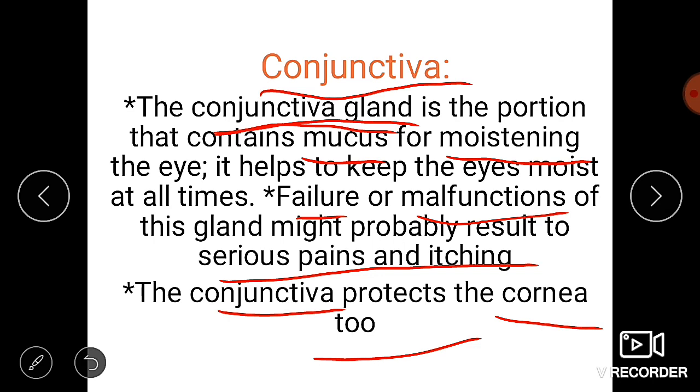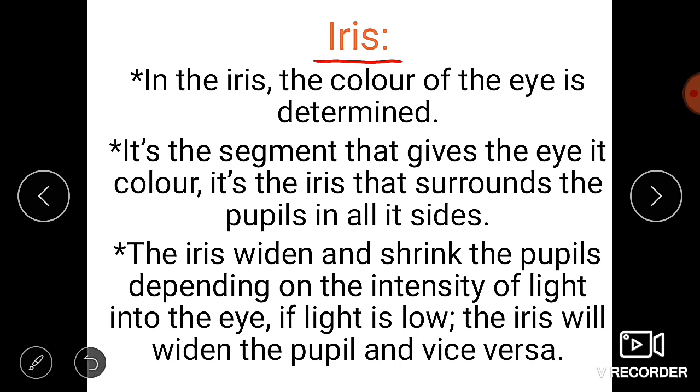Next, see the next part, that is the iris. It is present in the middle layer of the eye. In the iris the color of the eye is determined, meaning we can see that some eyes are brown, or gray, or black.